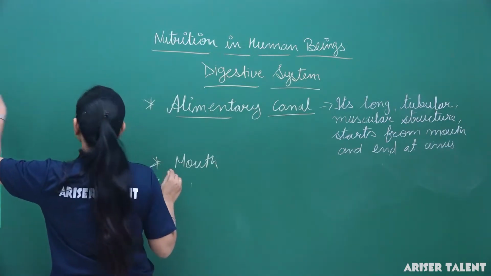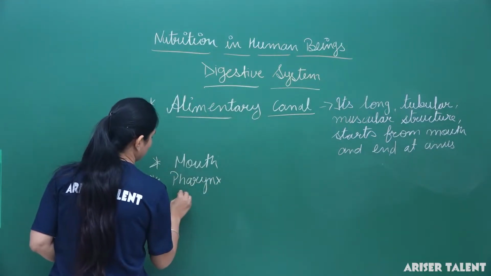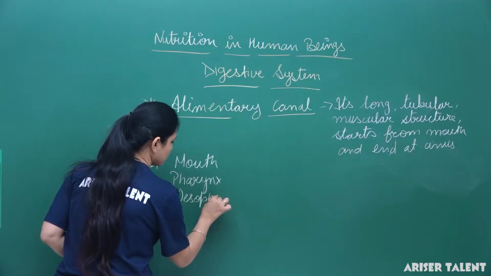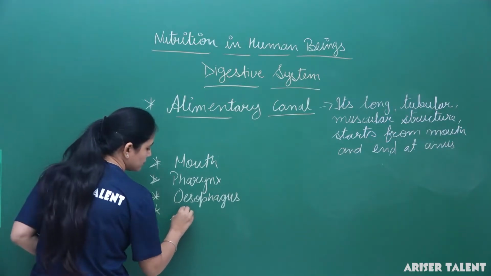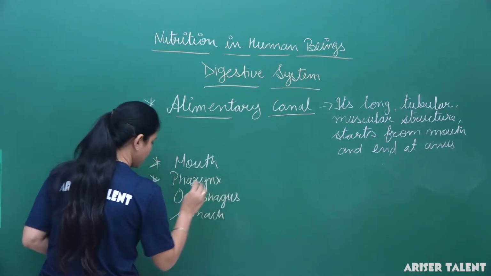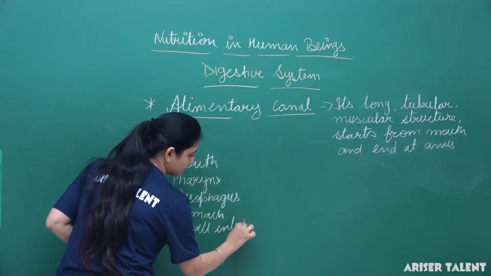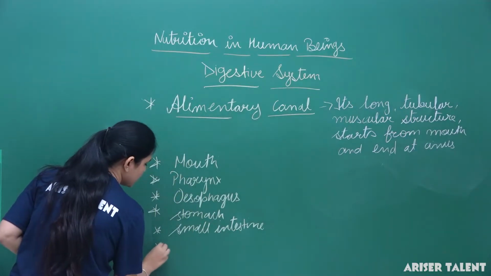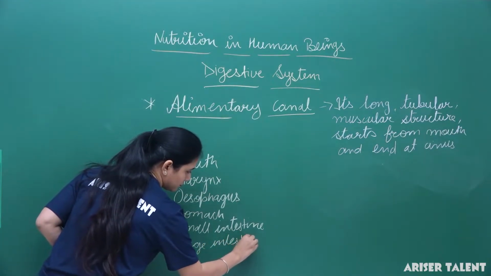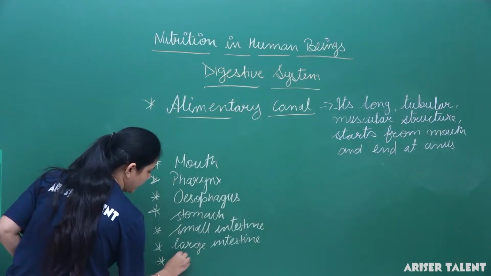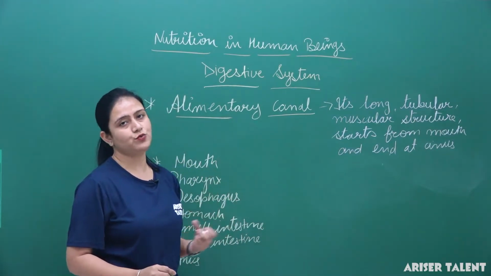Okay, here we can see mouth, then pharynx, then esophagus, then stomach, small intestine, large intestine, and anus. Okay, so these are the parts of the alimentary canal which we will study here.